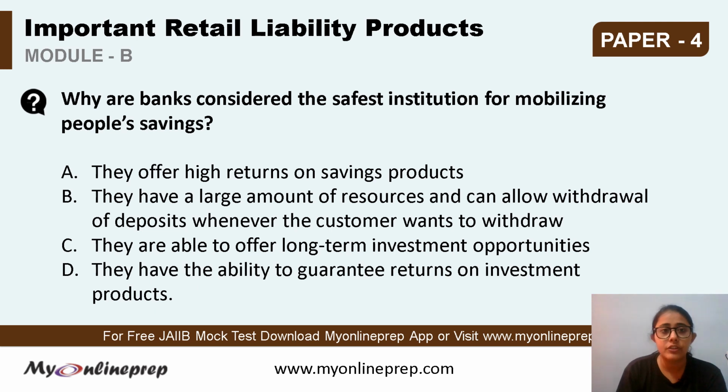Now we have questions from the chapter that is important retail liability products. Okay, so first question under this chapter is, why are banks considered the safest institution for mobilizing people's savings? The options are, A, they offer high returns on saving products. B, they have a large amount of resources and can allow withdrawal of deposits whenever the customer wants to withdraw. C, they are able to offer long-term investment opportunities. Or D, they have the ability to guarantee returns on investment products.